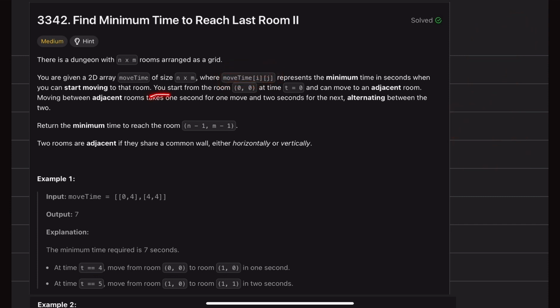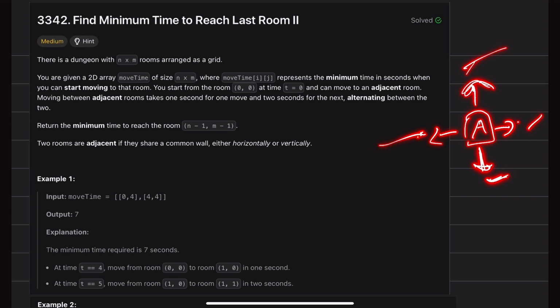You start from room (0, 0) at time t equals 0 and can move to an adjacent room. So if you have a room over here, this A room, you can move to any of its adjacent rooms. The adjacent rooms are these four: this one, this one, and so on. Because it's a grid, these four are the adjacent ones.